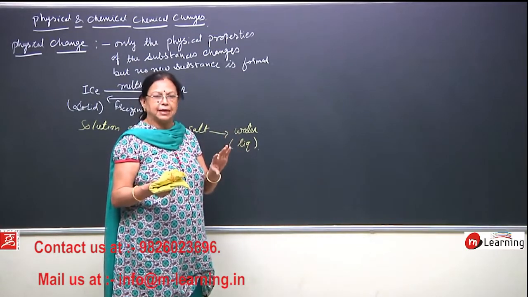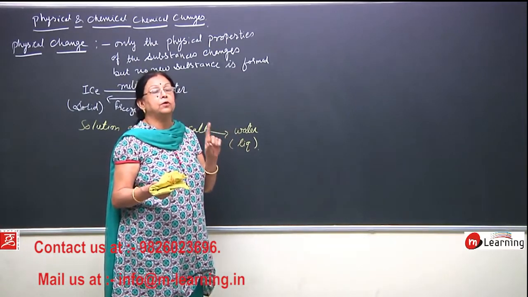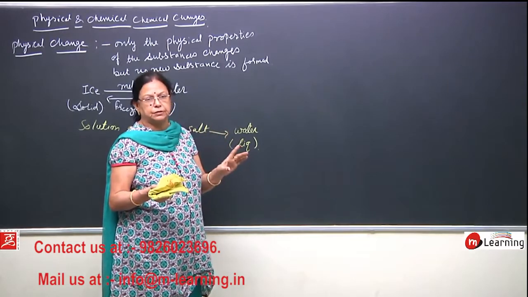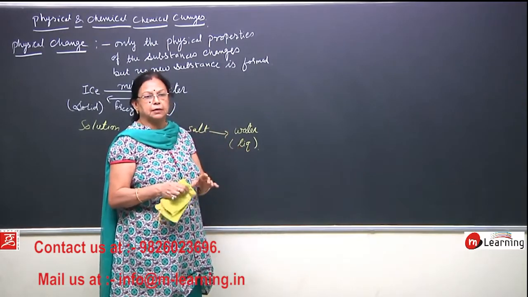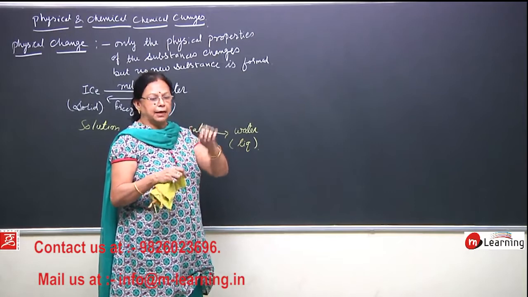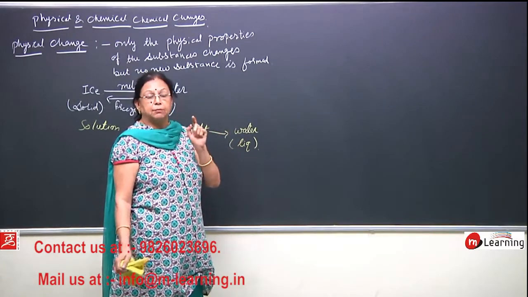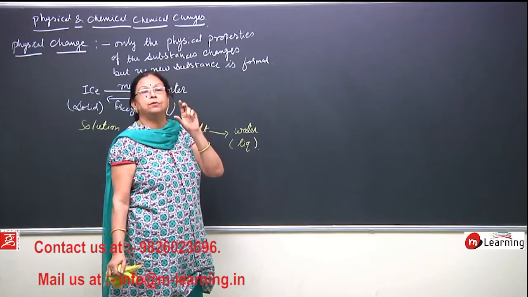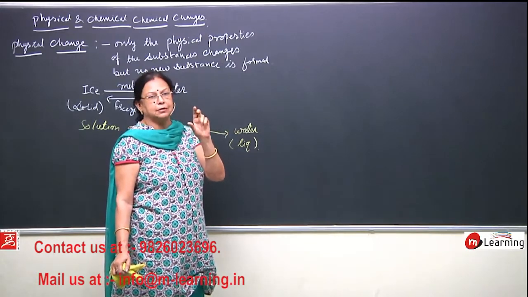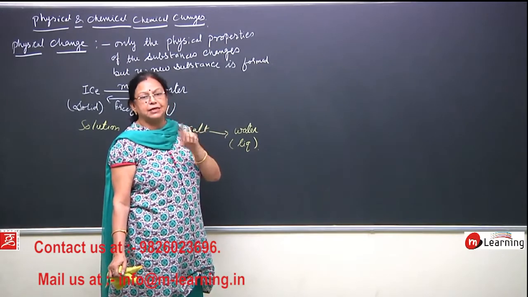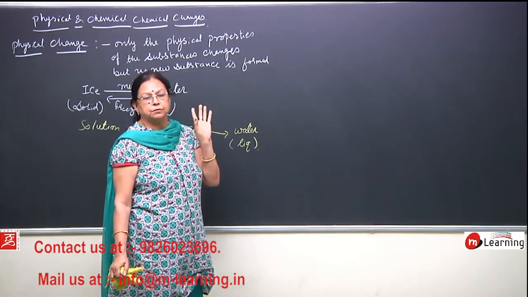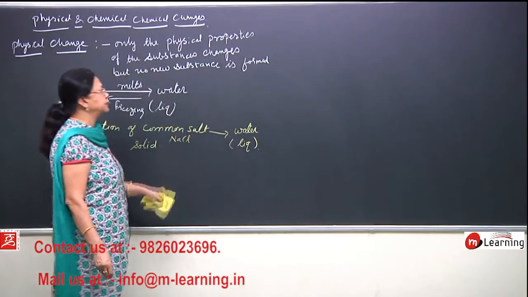So this is a change, but there is no formation of new substance. Breaking of a glass. If suppose it falls down, then what happens? It breaks into pieces, but that small piece is also glass. Only the physics has changed without formation of new substance. So this is called a physical change.